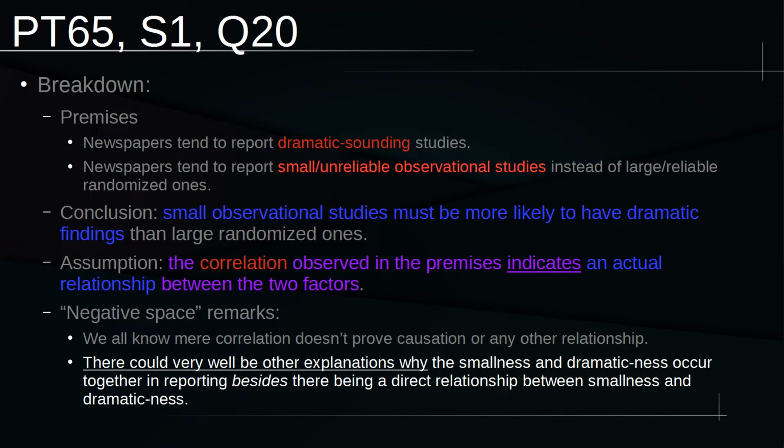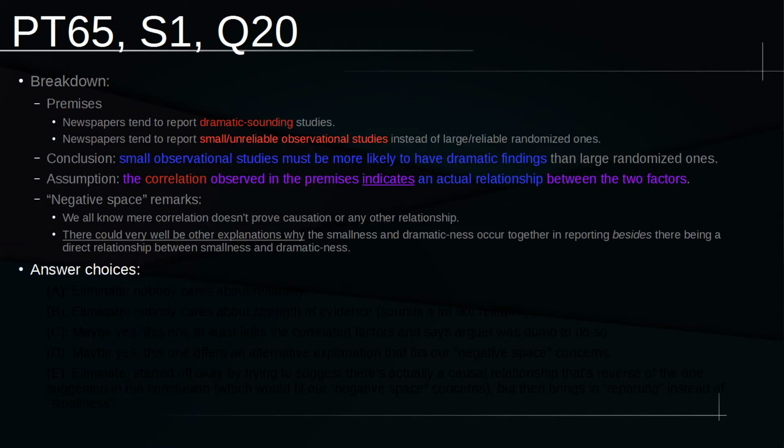So red is correlation, blue is a statement of relationship, and the negative space thinking gets us to start being sensitive to the idea that there could be other reasons why the two red factors were appearing together, other than those two red factors actually having a relationship, as the conclusion has so boldly stated.